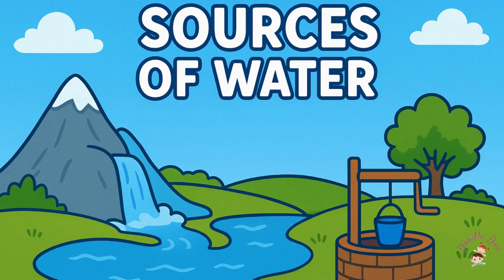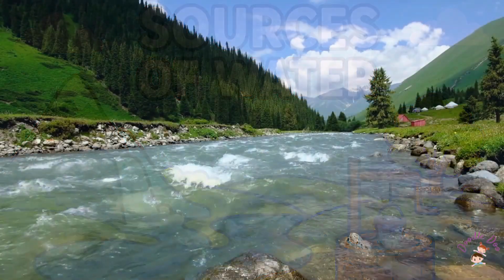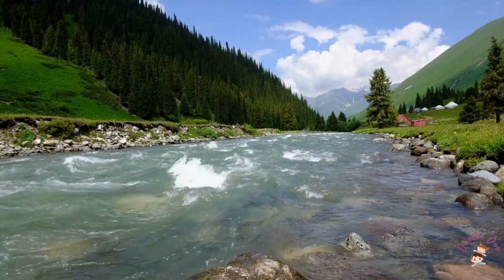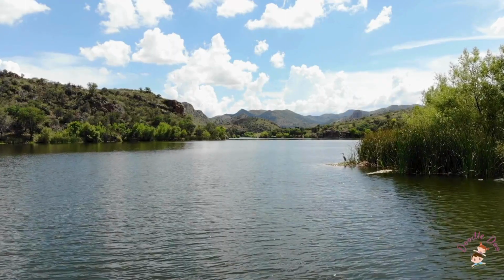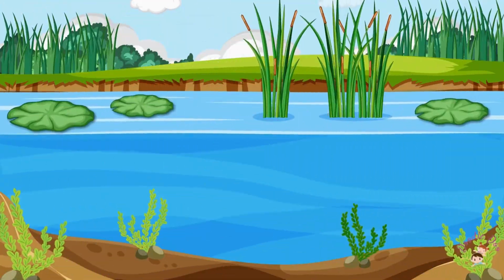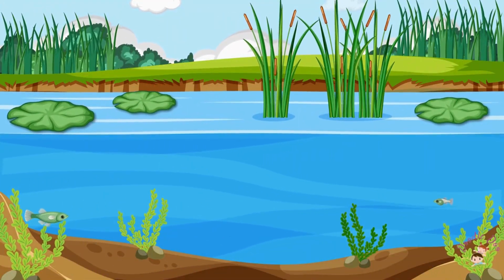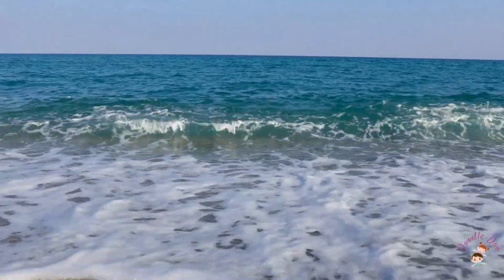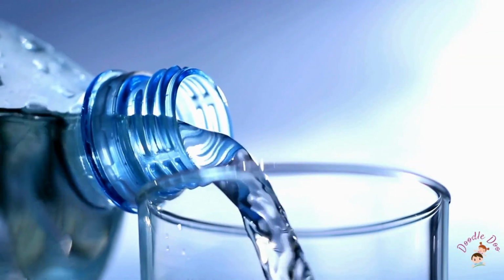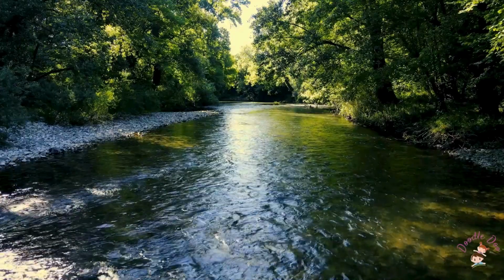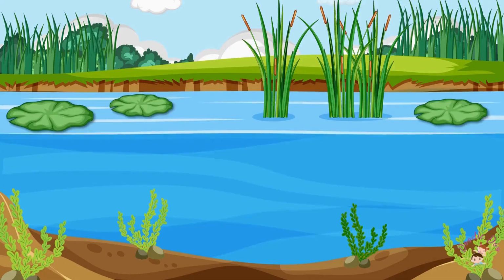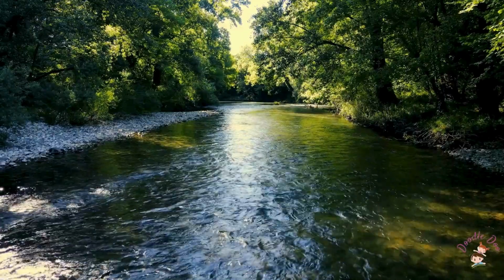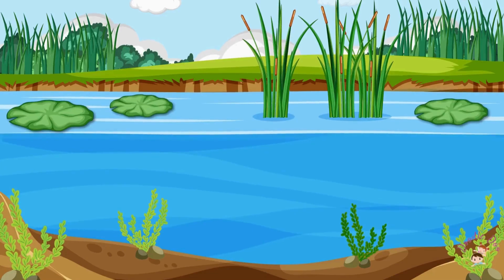Sources of water are like sea, river, lake, pond. Sea water is salty, so we get fresh water from rivers, lakes, and ponds. Sea, river, lake, and pond are sources of surface water.